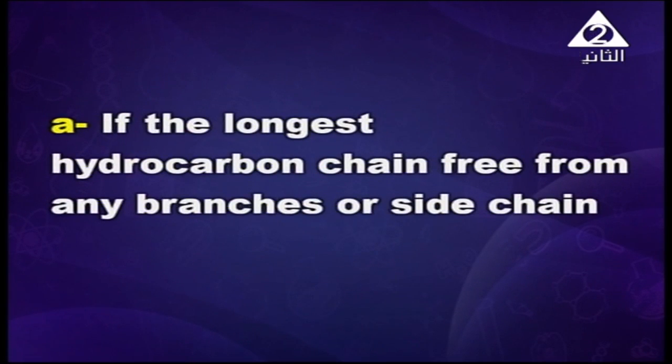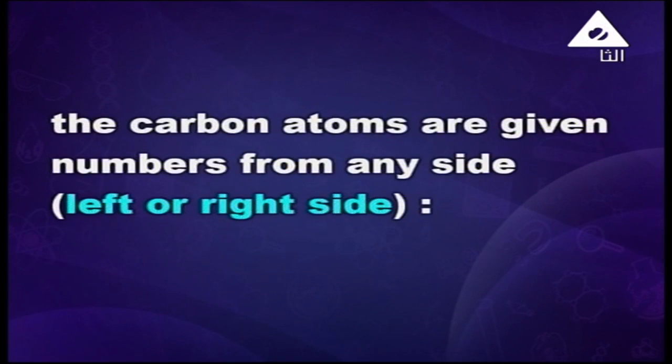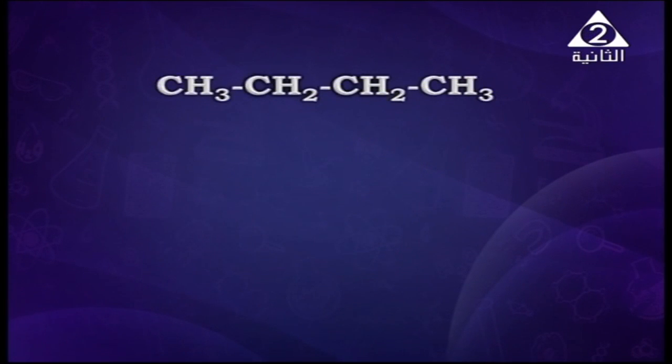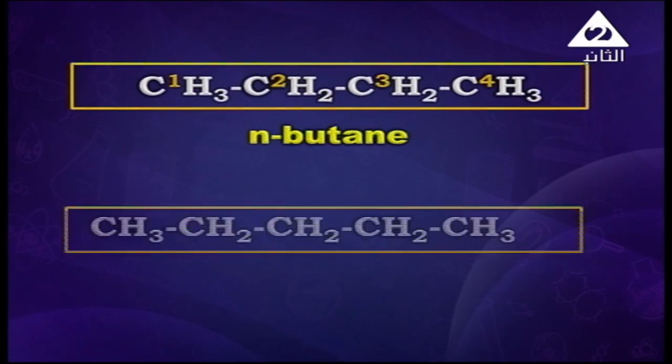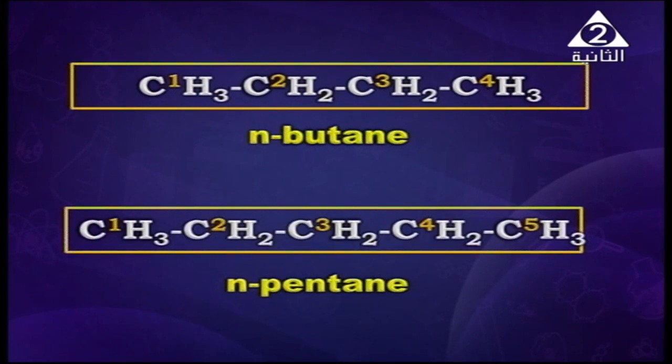If the longest hydrocarbon chain is free from any branches or side chains, the carbon atoms are given numbers from any side, left or right. For example, as shown on the screen, 1, 2, 3, 4 from any side, and its name is n-butane, meaning all the bonds are a straight chain, so it is normal butane. Here is another example with 5 carbon atoms, so it will be normal pentane.